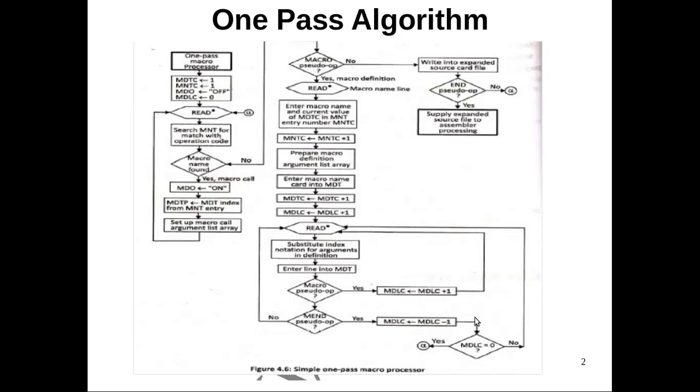After decrementing the MDLC value by 1, we have to check whether it is 0 or not. If it is not 0, which means we didn't process all the macros. If it is 0, what does it mean? We have handled both the inner macro as well as the outer macro. So we can come back to the main processing.